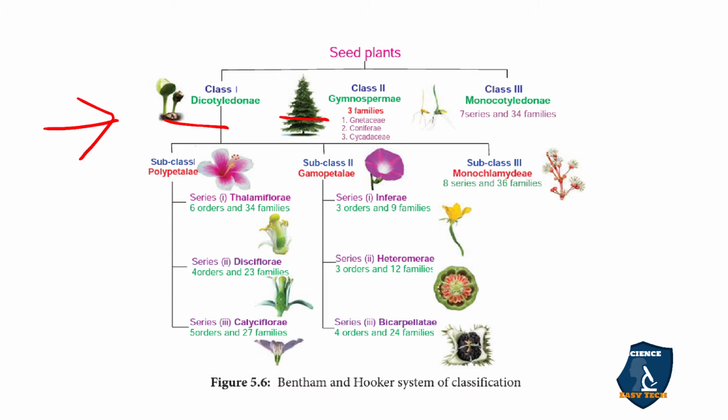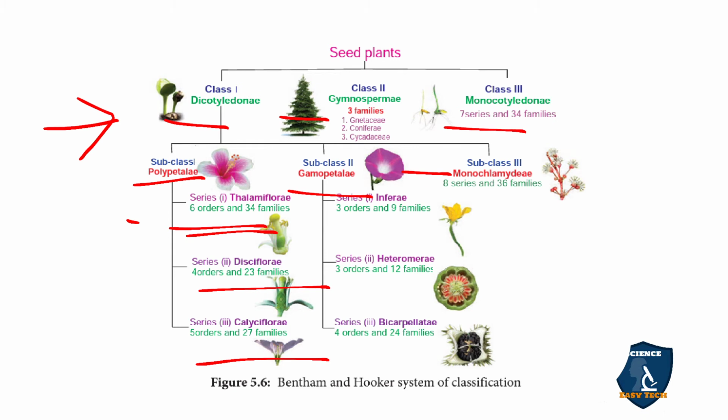Dicotyledon, gymnosperm and monocotyledon. The dicotyledon is further divided into 3 subclasses: Polypetalae, Gamopetalae and Monochlamydeae. Polypetalae is again subdivided into 3 series: Thalamiflorae, Disciflorae and Calyciflorae. Gamopetalae is subdivided into 3 series: Inferae, Heteromerae and Bicarpellatae.